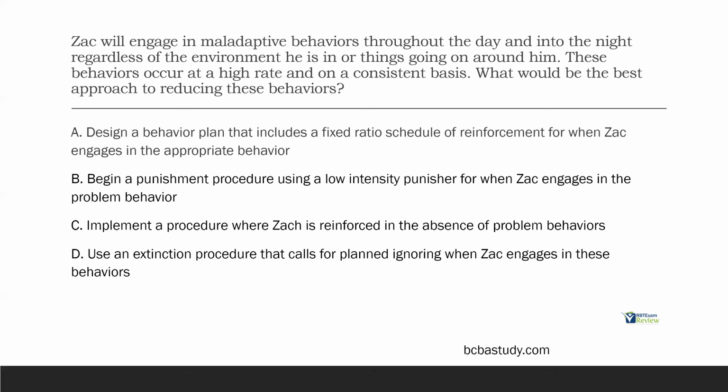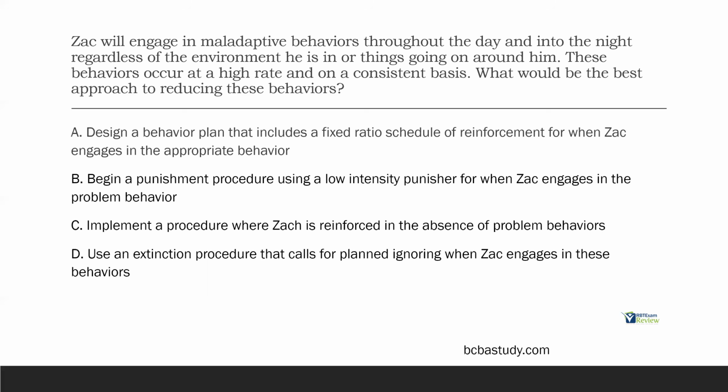Good, right? So now it's similar to A, except we are now reinforcing Zach when he's not engaging in problem behaviors. So we need to reduce it first, okay, before we can focus on replacement behaviors. Behaviors happening way too much, right? So this DRO, where we're catching Zach not engaging in problem behaviors, that's going to do a lot more towards decreasing this behavior, okay? Then we can maybe move to something like A, right? But first, we need to just reduce these behaviors first and foremost, right? So C is better than A, it's better than B.